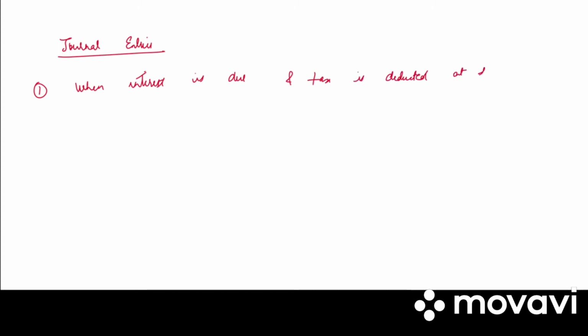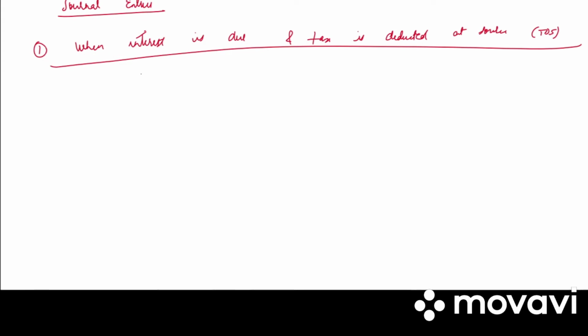Next, write down journal entries. Under that, following entries are passed for interest on debentures. Under that first one, when interest is due and tax is deducted at source, TDS.